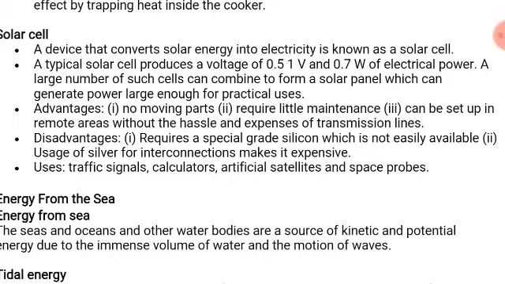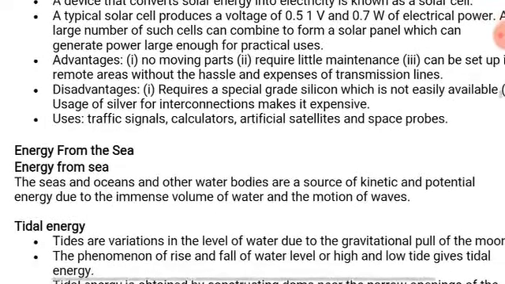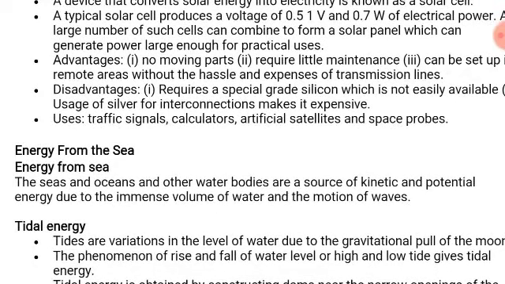And uses are traffic signals, calculators, artificial satellites, and space probes. So these are the places where solar cells are used mostly. Okay, now we will meet in the next part and we will see the energies that we are getting from the sea.